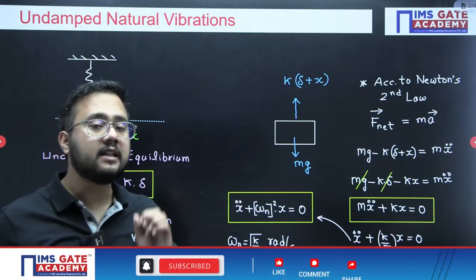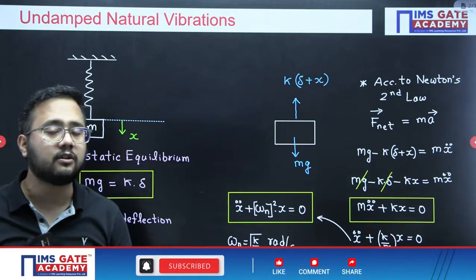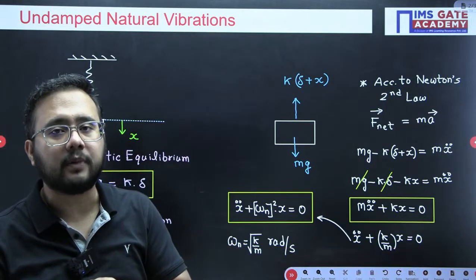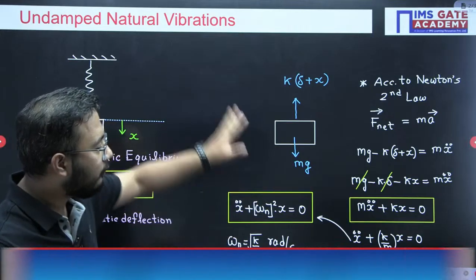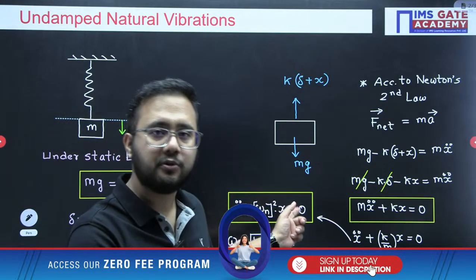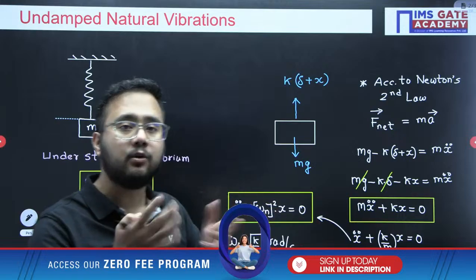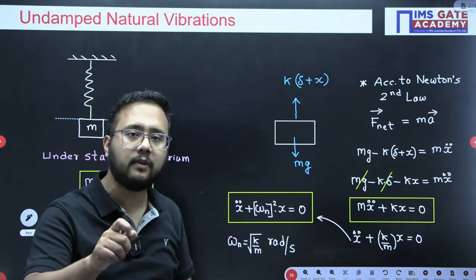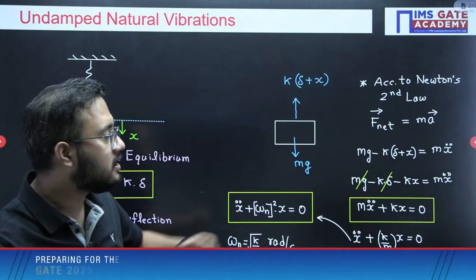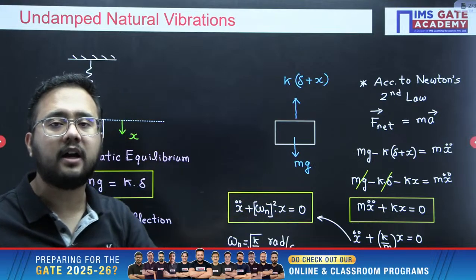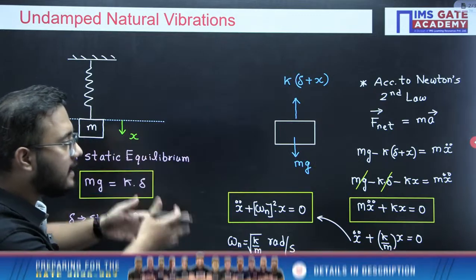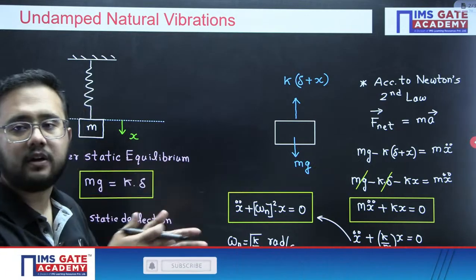Vibration is the most important topic of theory of machines, so you should not skip it. And I'm telling you, many students face issues in the vibration topic. If the basic understanding of writing the equation of motion is clear, you will get the answer very easily. This is not a direct formula based question. If you just remember the formula, you will not get the answer. You have to practice questions and understand the right approach. There is no direct formula; we have to analyze it, and that is very important here.